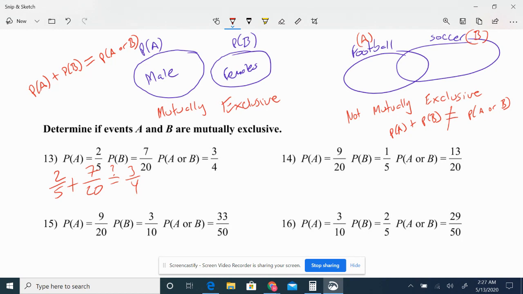Right? If 2 over 5 plus 7 over 20 is equal to 3 over 4, in that case, it is mutually exclusive. If 2 over 5 plus 7 over 20 is not equal to 3 over 4, then not mutually exclusive. Okay, so